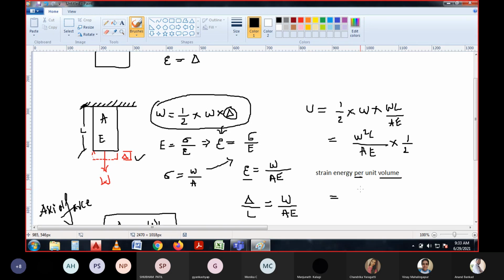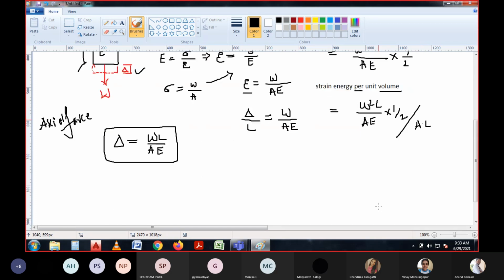Which is W square L by AE into 1 by 2. I am dividing with the volume. Volume is nothing but area into length.